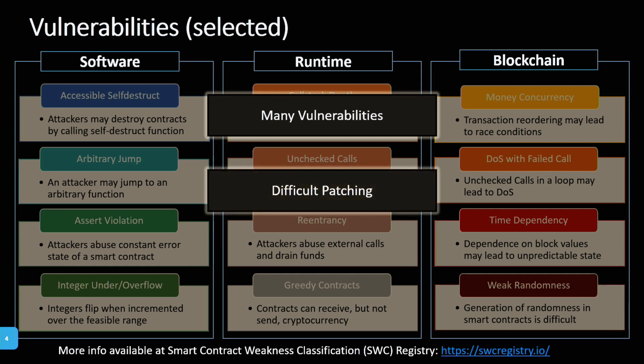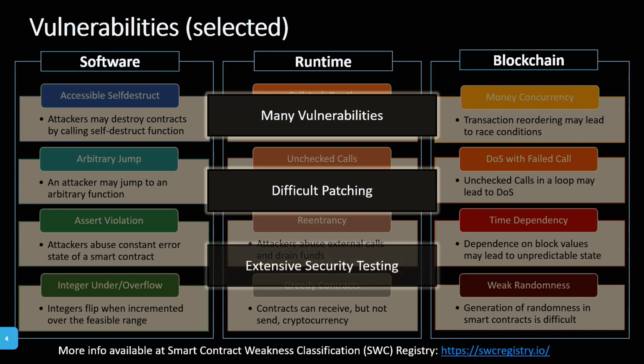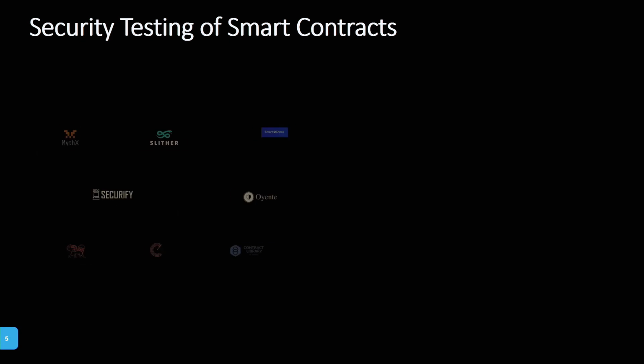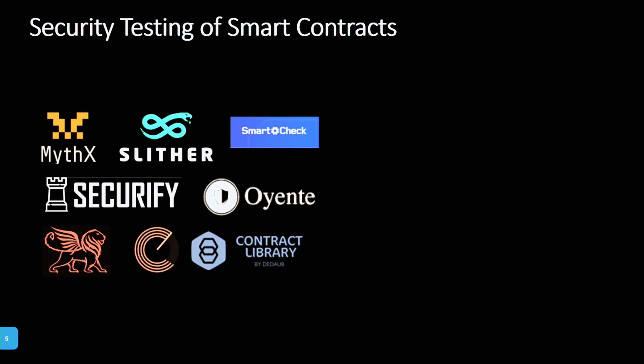And they are generally difficult to patch, since the Ethereum blockchain is immutable, and it makes in-place patching very difficult. And this leads to an extensive need for security testing of those smart contracts before we deploy them or when they are on the blockchain. This security testing is also done by academia and industry. There are many, many tools out there to do exactly this security testing.